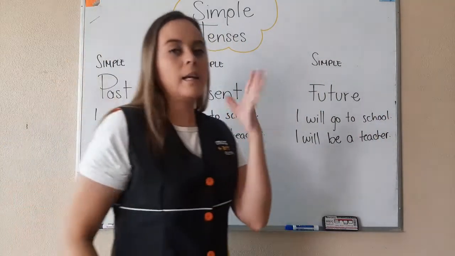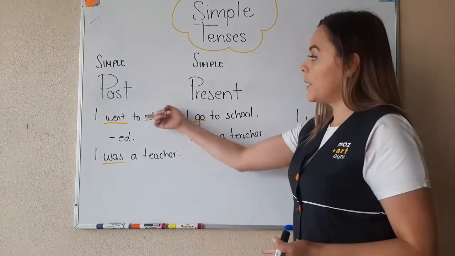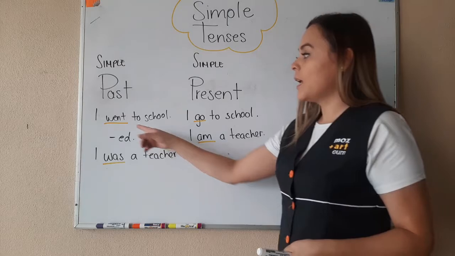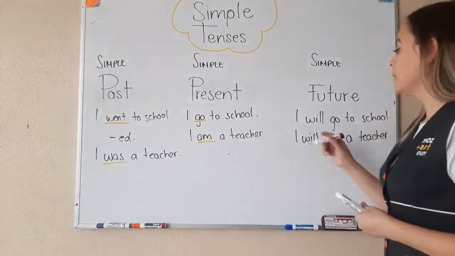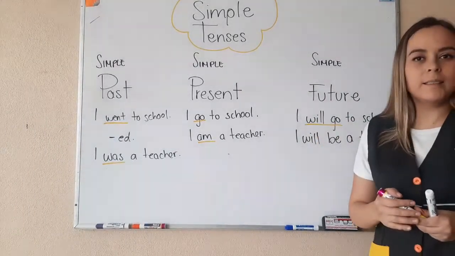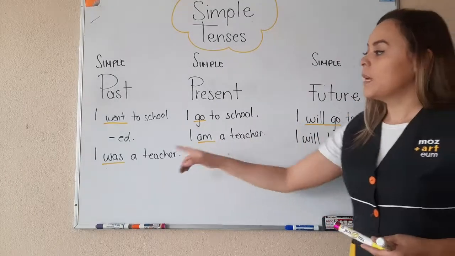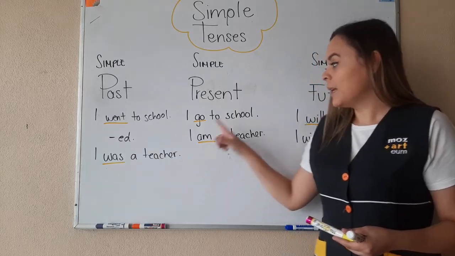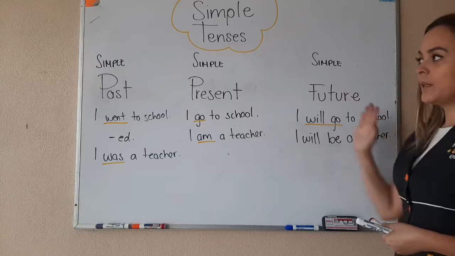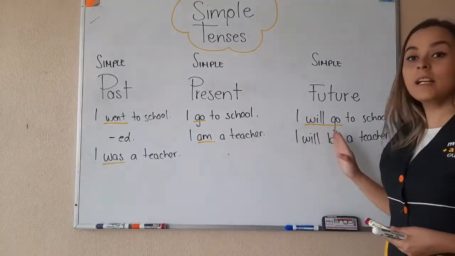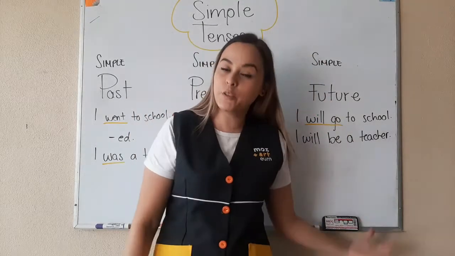Okay, let's join all the ideas together. Okay, here we have a sentence in past, present, and future simple. I went to school. I go to school. I will go to school. It's the same sentence in the past, present, and future. Okay? Next. I was a teacher. I am a teacher. I will be a teacher. Past, present, and future.